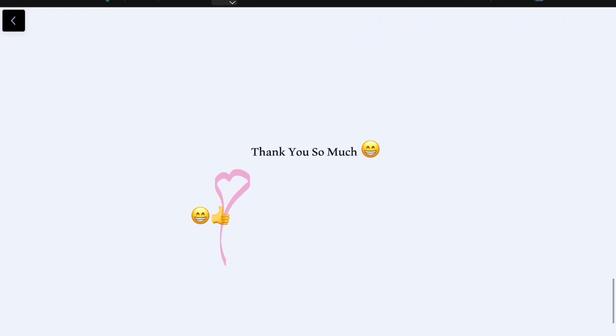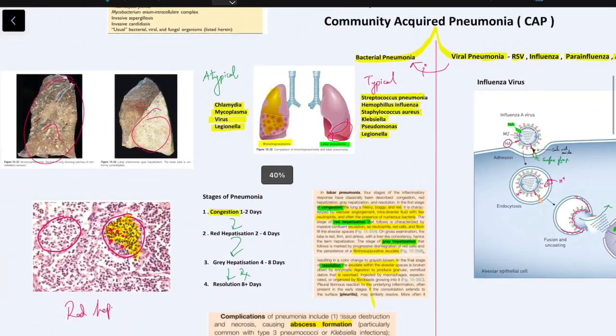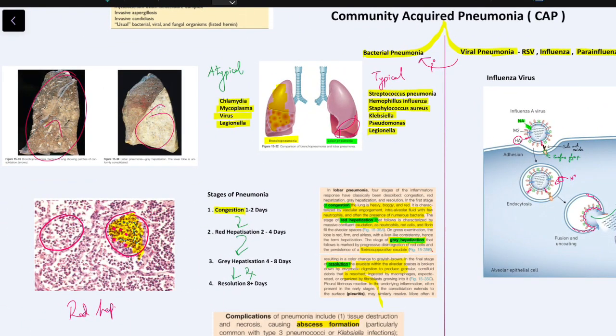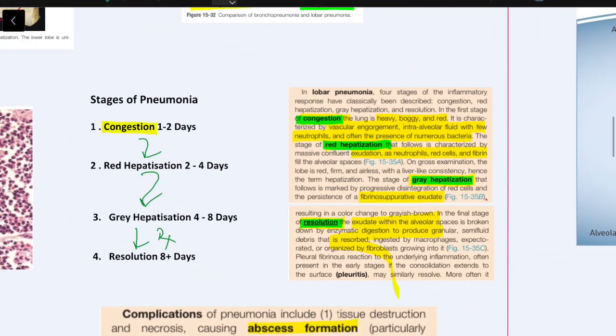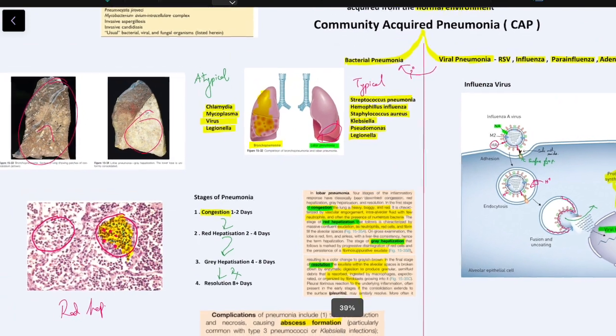But what I am saying is, pneumonia is more related to microbiology and pharmacology and obviously medicine. For example, the empirical treatment for bacterial pneumonia includes macrolides such as azithromycin or clarithromycin, and cephalosporins like ceftriaxone. Actually, the stages of pneumonia don't have any clinical value. The management is not going to change according to the stages. The only thing is it is being asked in the viva and is an important theory question.